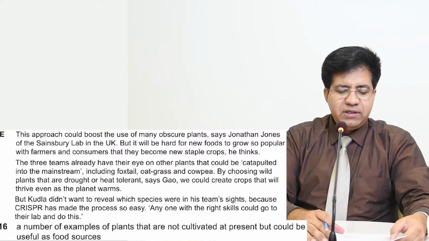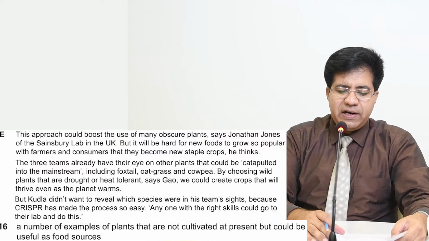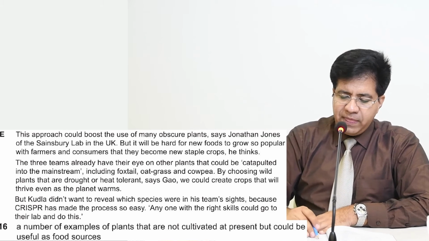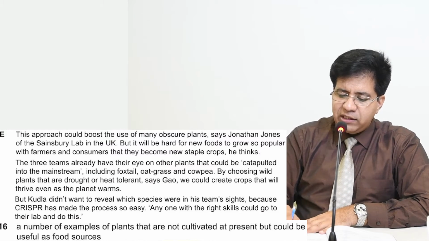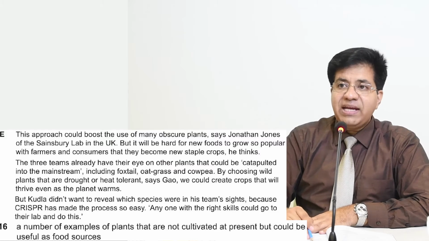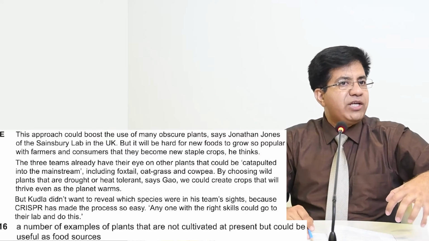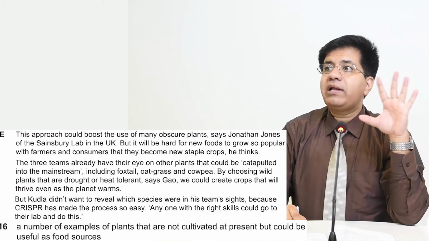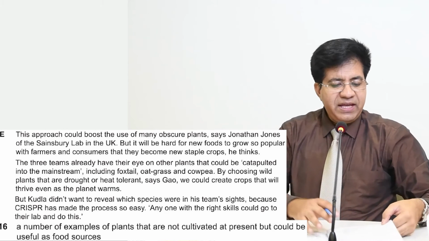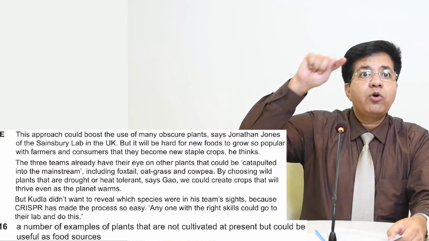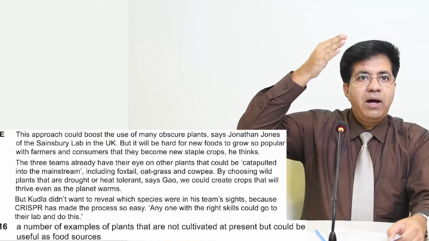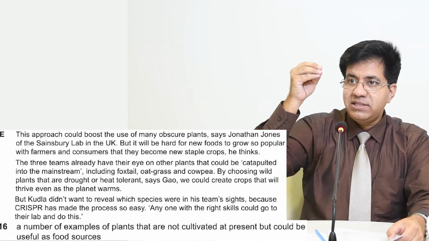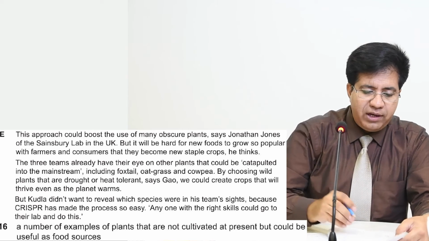A number of examples of plants that are not cultivated at present but could be useful as food sources. Okay, read again. The three teams already have their eye on other plants that could be catapulted into the mainstream. Catapulted means they can add it into the mainstream. And mainstream of plants are the plants that we eat. Okay? Got it? It's all clear? Right? So listen. Whenever they use the word number of, look for commas. Like A, comma, B, comma, C, and D. Look for commas and look for and, and you will find your answer.